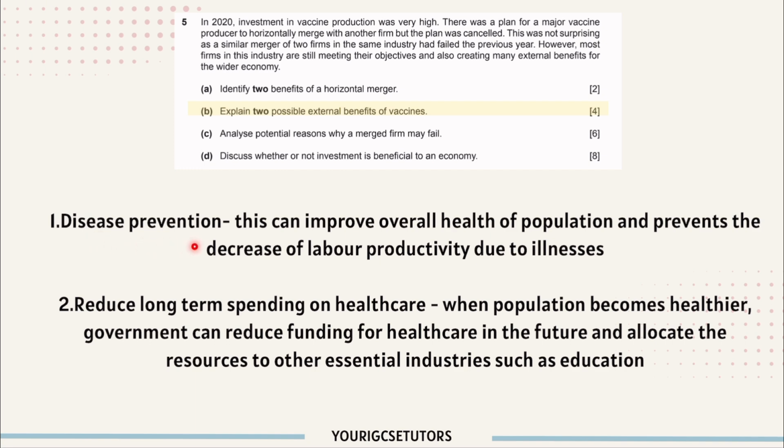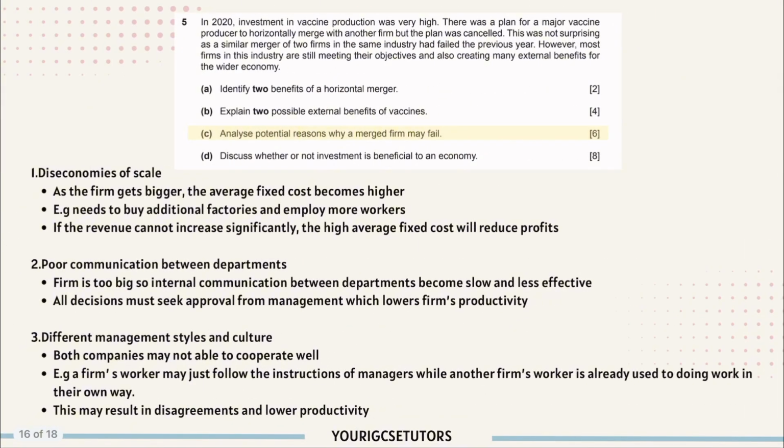First, disease prevention. So this can improve overall health of population and prevents the decrease of labor productivity due to illness. Second, this can reduce the long-term spending on healthcare. When population becomes healthier, government can reduce funding for healthcare in the future and allocate the resources to other essential industries such as education. So in this vaccines, you can know that the third party is the other people, the rest of the population, and government.